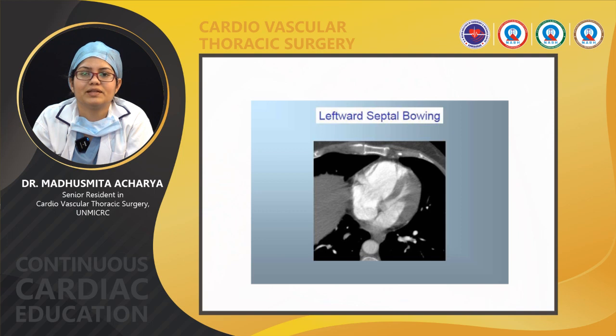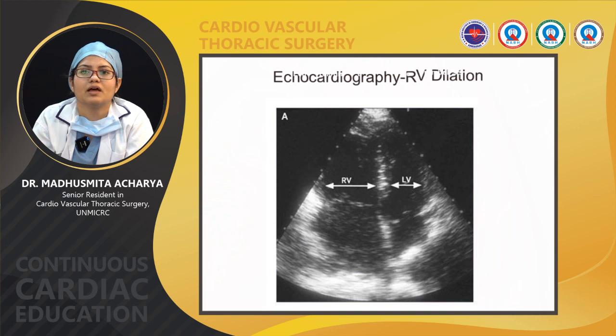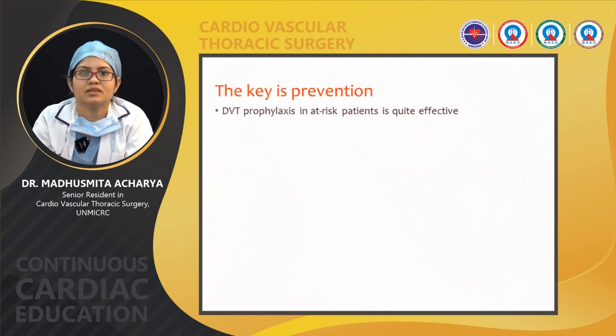We have also discussed the leftward septal bowing in severe hemodynamically unstable pulmonary embolism patients where severe RV dysfunction is present. In echocardiography we can see RV dilatation. So the key in acute pulmonary thromboembolism is prevention. DVT prophylaxis in at-risk patients is quite effective for them.